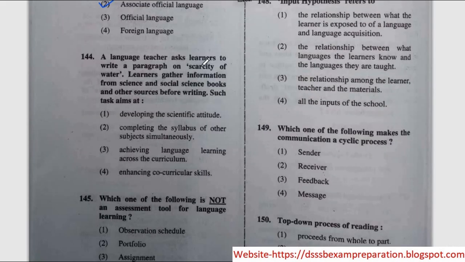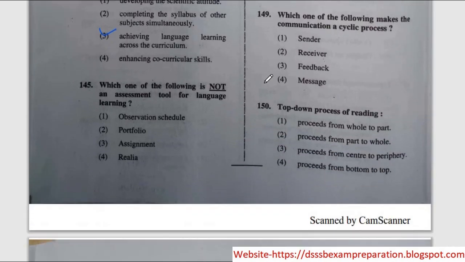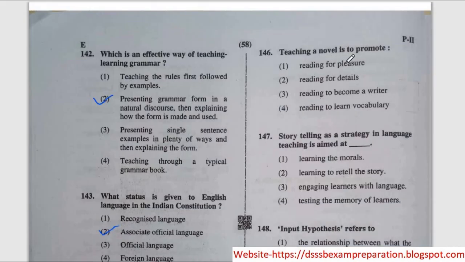Next question, a language teacher asks learner to write a paragraph on scarcity of water. Learners gather information from science and social science books and other sources before writing. Such tasks aim at, correct option is option number 3, achieving language learning across the curriculum. Next question, which one of the following is not an assessment tool for language learning? The correct option is option number 4, Realia. Next question, teaching a novel is to promote. The correct option is option 1, reading for pleasure.